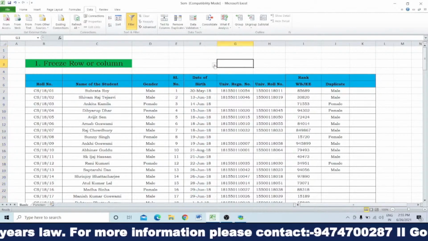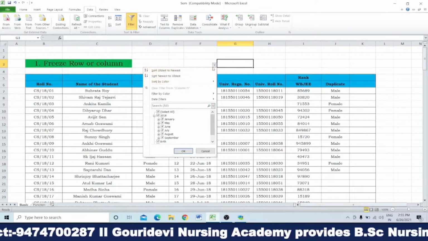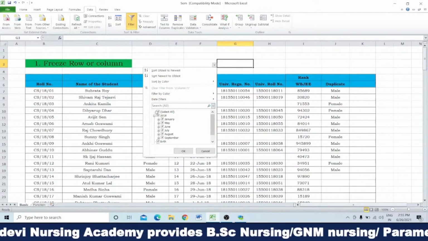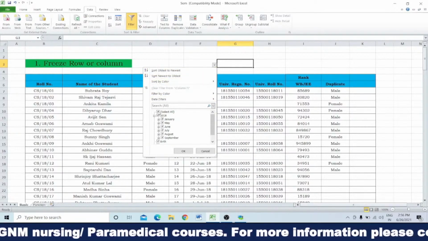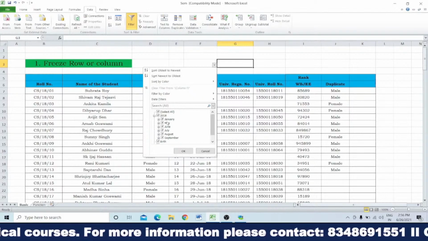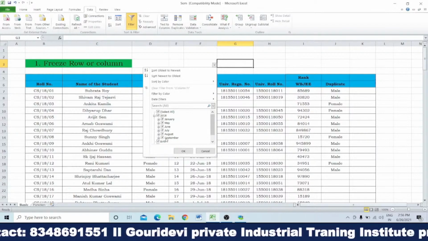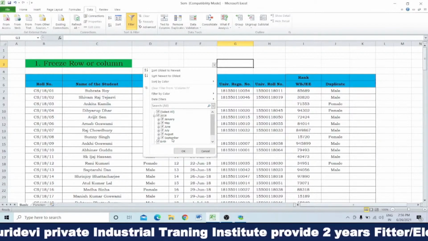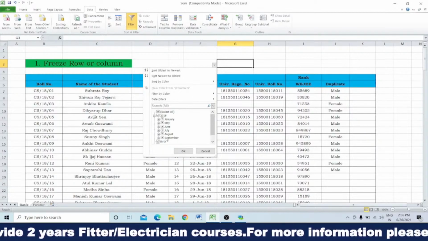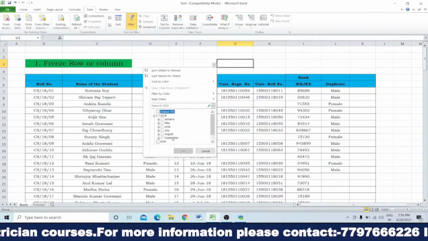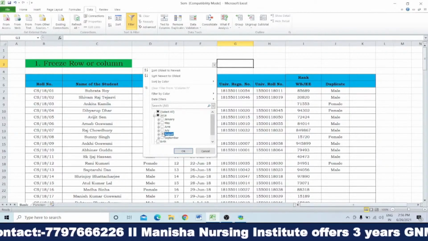You can see a drop-down menu will appear. Now if we click on the drop-down menu, you see Select All, Sort, everything is there, but I am interested in Select All, which lists January, February, March, and so on. That means you can see there is no December. Actually there are no students whose date of birth is in the month of December. Suppose I want to count the number of students whose date of birth is in the month of August.